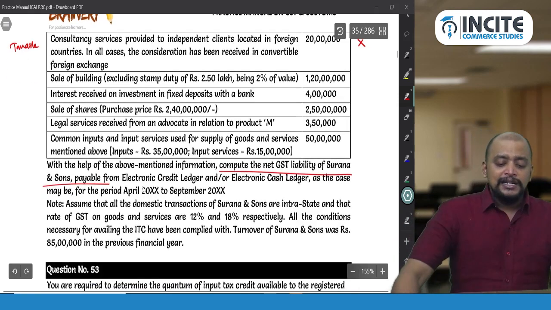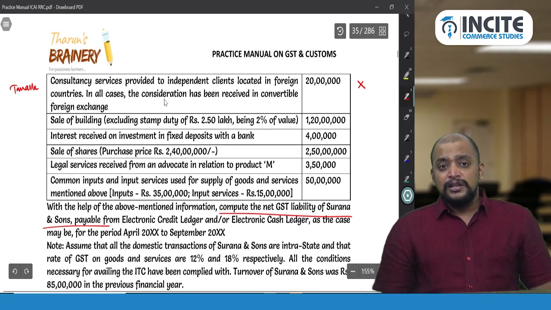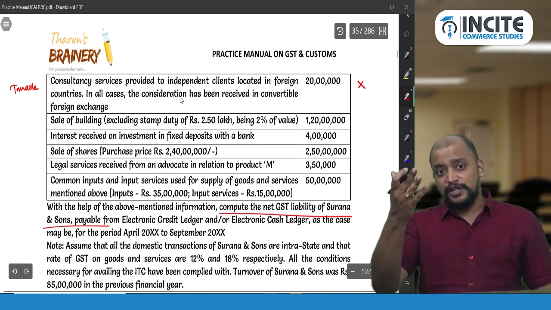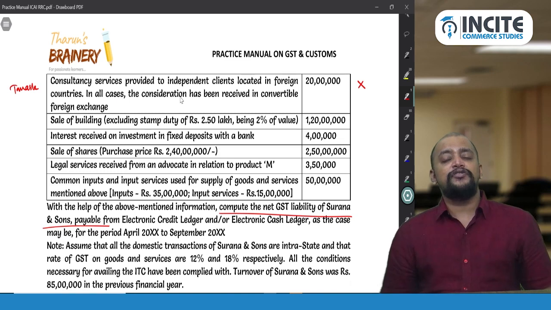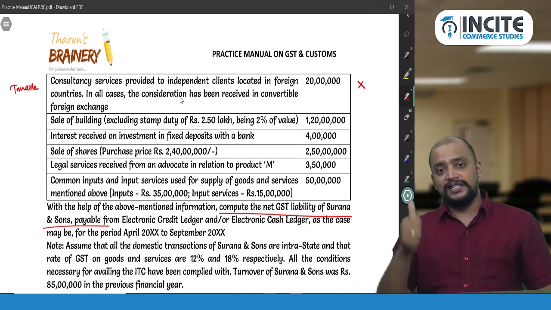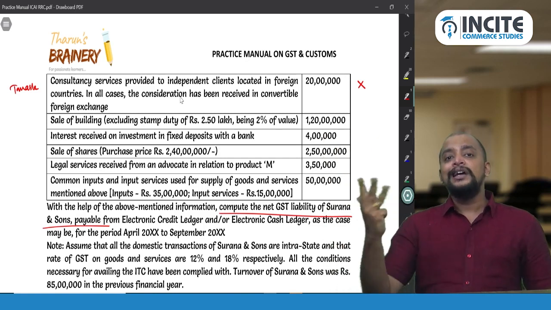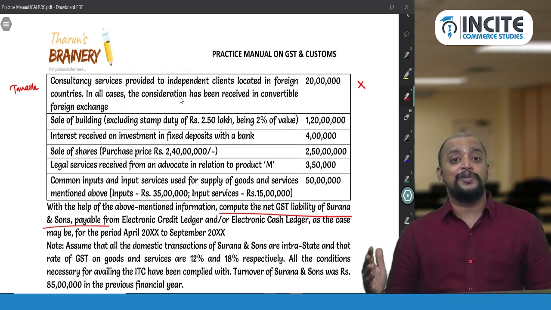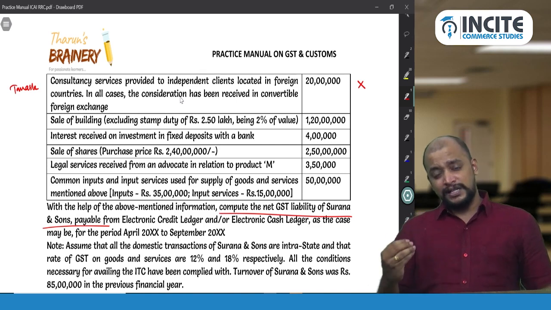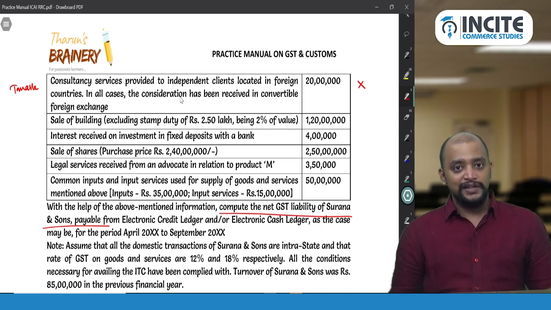Sale of building excluding stamp duty, rupees 2.5 lakhs, because this is zero rated. Services provided to foreign countries, the previous point, is a zero rated export of services, and consideration has been received in foreign exchange. In order to become export of service, 5 conditions should be satisfied. Supplier should be in India, recipient should be outside India, place of supply should be outside India, consideration should be in convertible foreign exchange, supplier and recipient are not two establishments of the same person, and in case of services to Nepal and Bhutan, it can be in Indian rupees. Then it will be called export of services, zero rated.